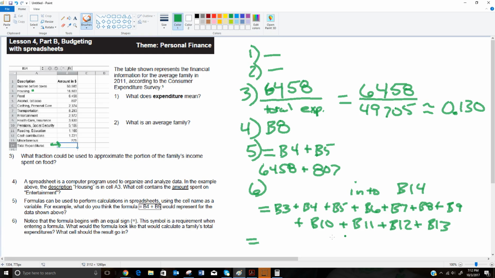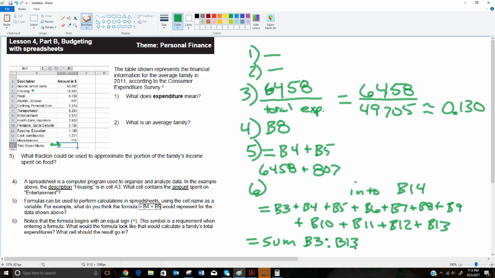And if you wrote something like this on an exam, you would get it right because this is a formula for calculating that. But there is a shortcut way too. You can also write equals sum, and you can put the first spot that you want to start at, all the way down to the last spot that you want to go to. So sum B3 colon B13 adds everything up from B3 to B13. If there's anything in there that you don't want, you either can't do it this way or you would have to subtract it at the end.